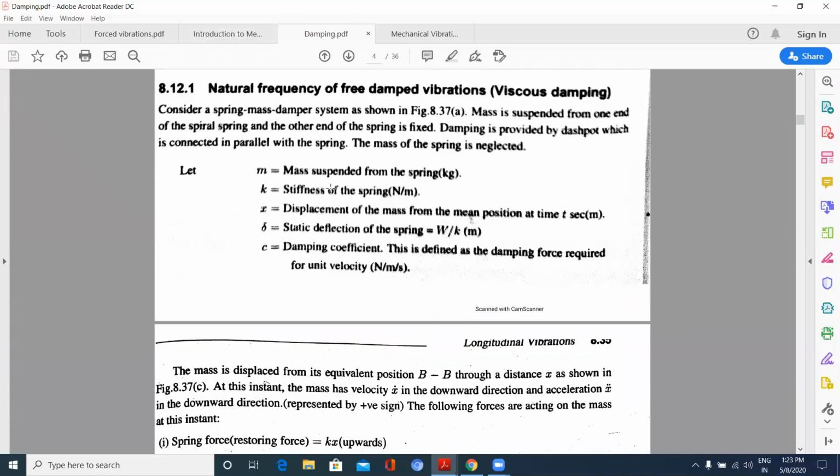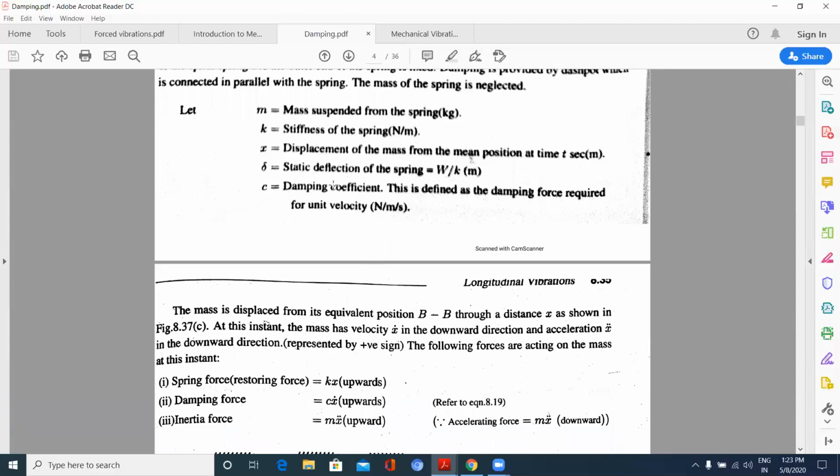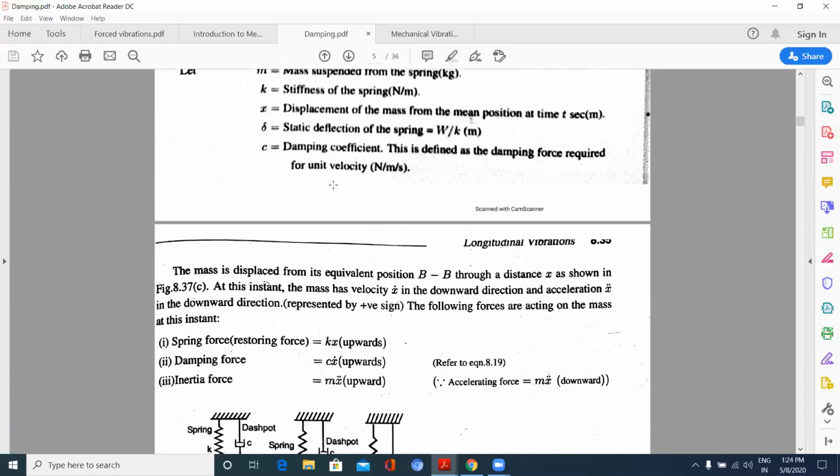Where k is the stiffness of the spring, m is the mass, x is the displacement of mass from mean position, delta is the static deflection, and C is the damping coefficient, which we have seen is the damping force by velocity. So the damping coefficient will be less when the velocity is more. Ft by velocity: when velocity is more, the damping coefficient will be less. That is to be observed.